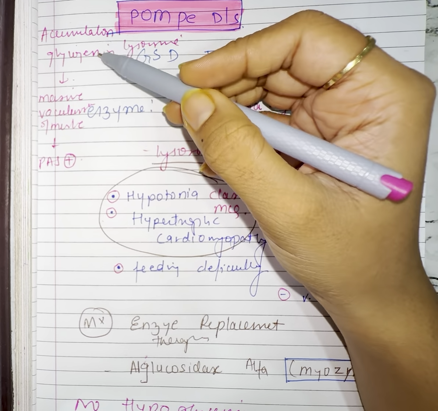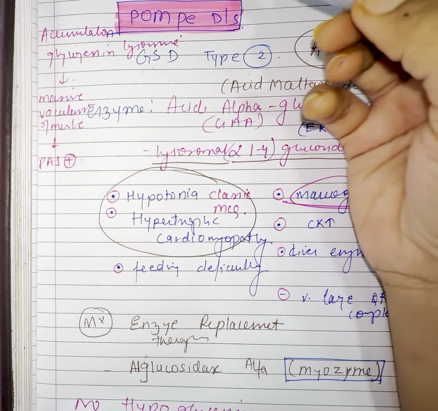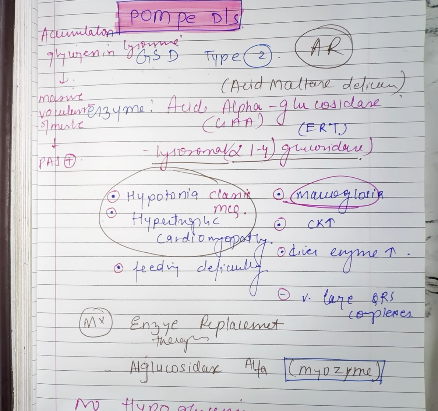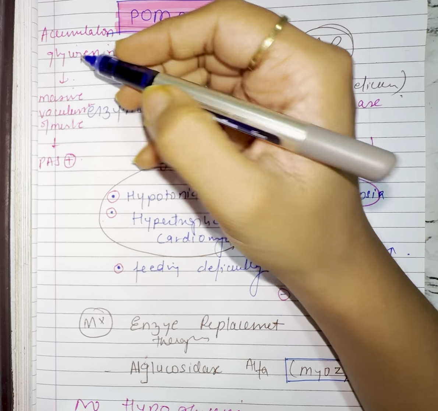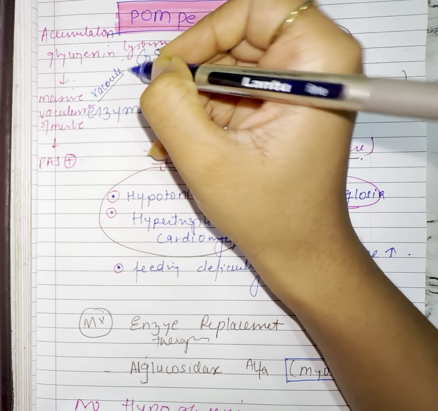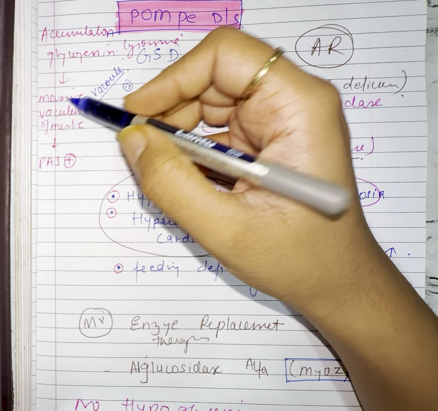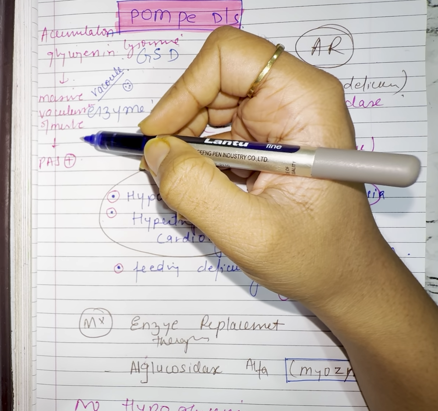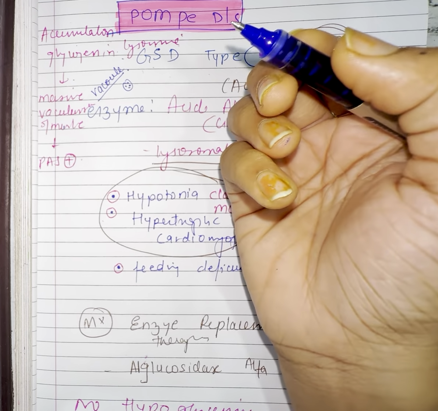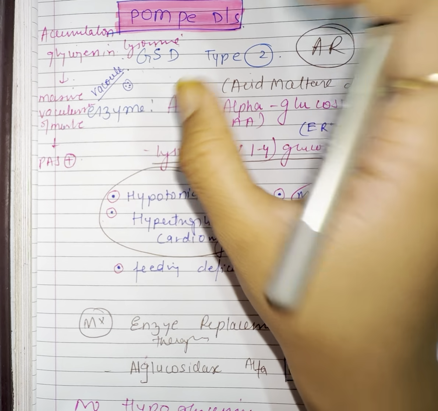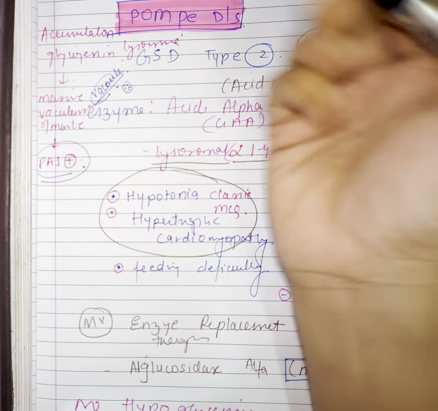What happens here, what is the pathophysiology here, is accumulation of glycogen in the lysosomes because of the absence of an enzyme. What enzyme, we'll talk about in just a second. Accumulation of glycogen in the lysosomes will cause massive vacuolization, the air filled vesicles type vacuolization would increase, and that would basically cause massive vacuolization in the muscle fiber, which leads to the symptoms that are classical in this Pompe disease, and PAS is positive. So vacuolization happens because of accumulation of glycogen.